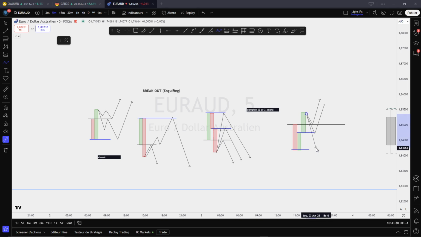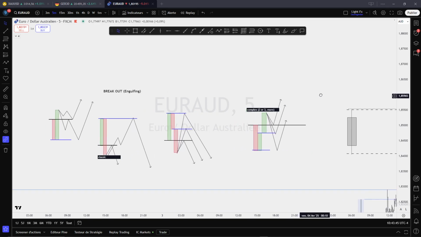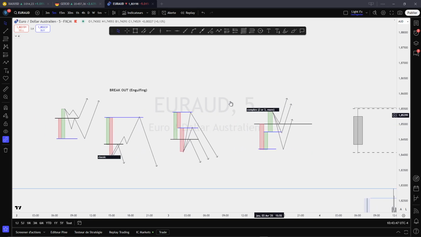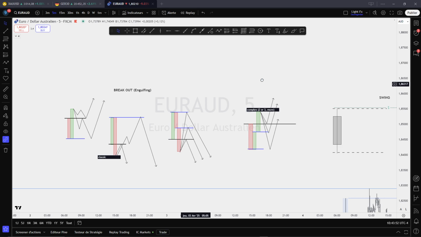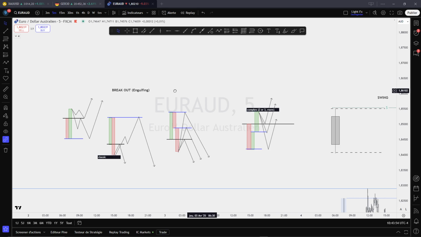So I hope this helped you. I'm going to explain to you now how we can interpret this in a line chart, and I will explain to you the difference between the key levels and the swing levels.